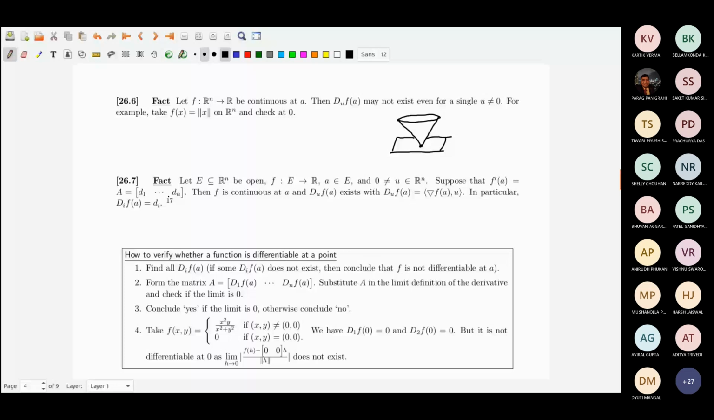So this is the derivative. Now when the function is differentiable, f is continuous at a, and in fact, in that case, D_u f(a), the directional derivative, will always exist, and it is actually equal to the inner product of the gradient of f at a and u. Okay, D_u f(a) is equal to grad f(a) inner product u. So in particular, D_i f(a) is equal to A_i, the ith element of the row vector A.